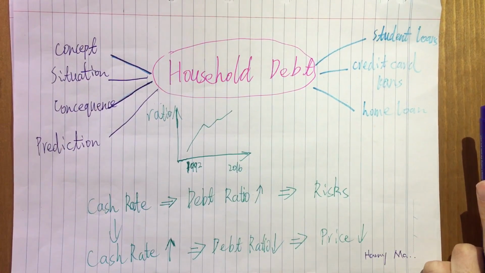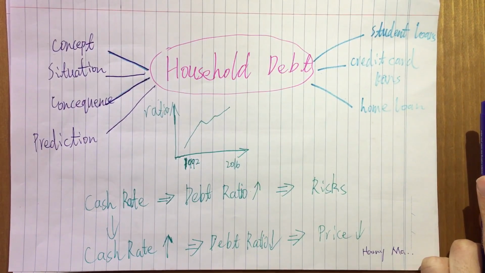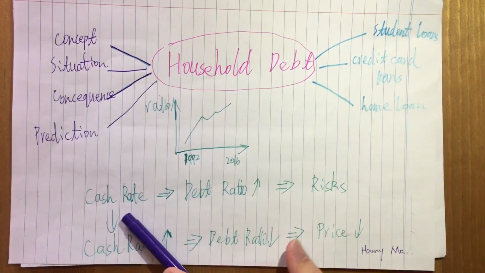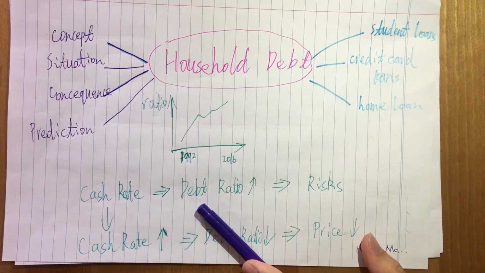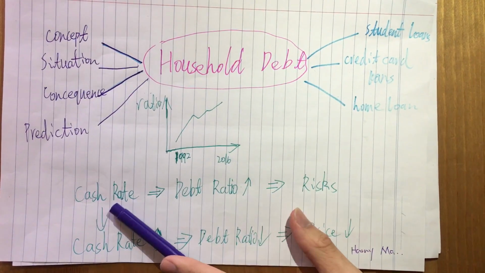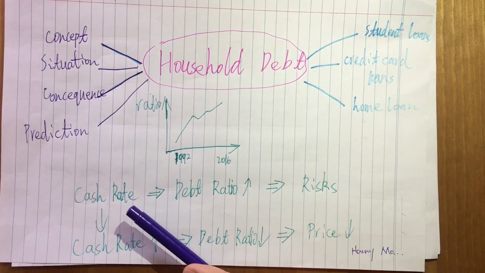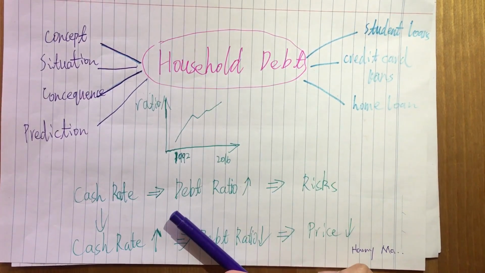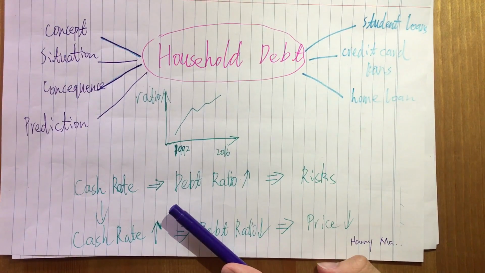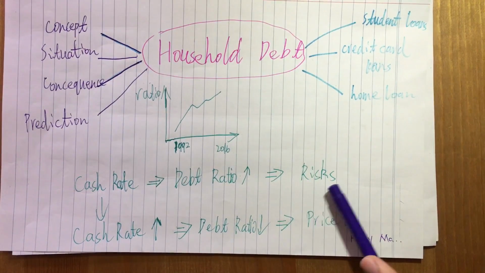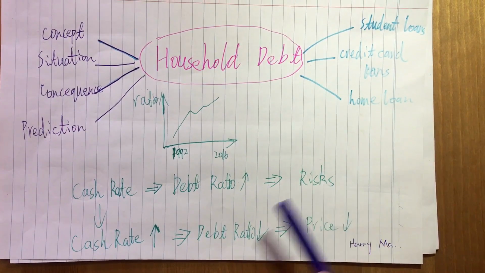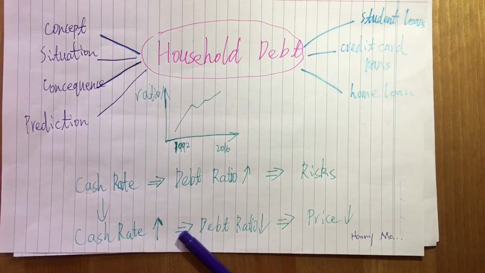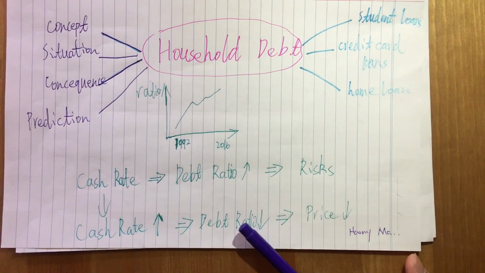Because of that, the RBA plays a role in monitoring and controlling household debt by changing the cash rate. On the one hand, when the RBA introduces a low cash rate, it encourages Australians to borrow. However, if people still try to borrow more funds at this time, there will be medium risks associated. On the other hand, when the RBA introduces a high cash rate, it discourages people from borrowing.